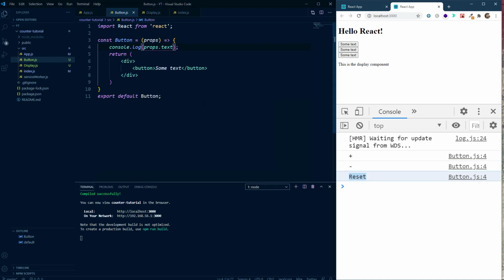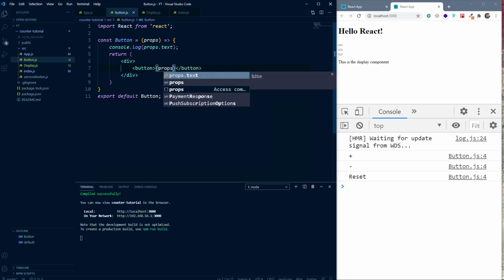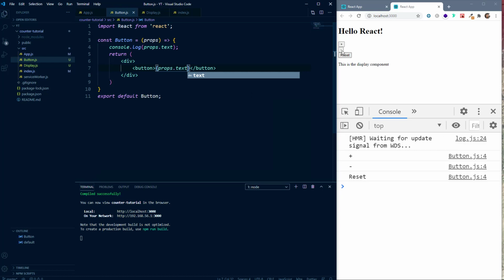and reset. Now to use that inside this, I have already told you that we can use curly braces to render JavaScript whenever we want. So we will remove this some text from here. Instead we will use curly braces, and inside this we'll say props.text. And you can see now we have got three buttons with plus, minus and reset.